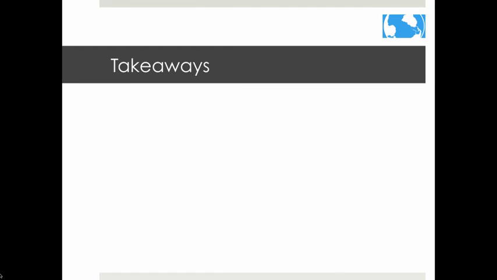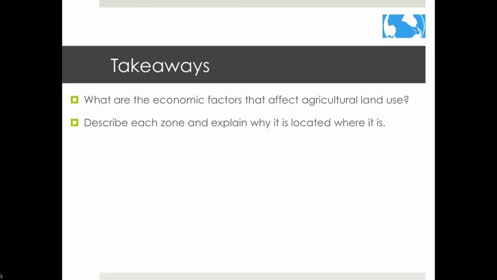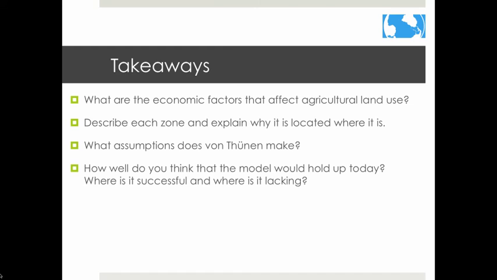Here are some things you should know about the von Thunen model. Number 1. What are the basic economic factors that affect agricultural land use? Number 2. Describe each zone and explain why it is located where it is. Number 3. What are the assumptions that von Thunen makes? Number 4. How well do you think the model would hold up today? Where is it successful and where is it lacking?